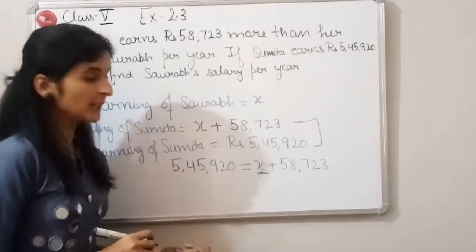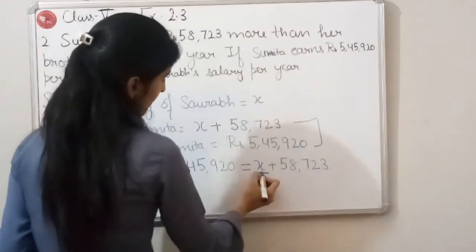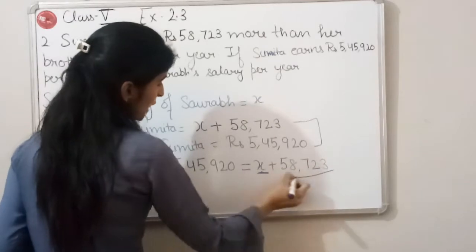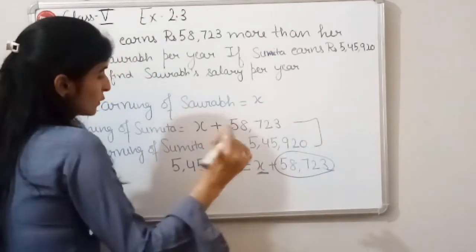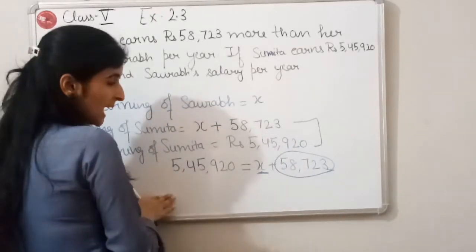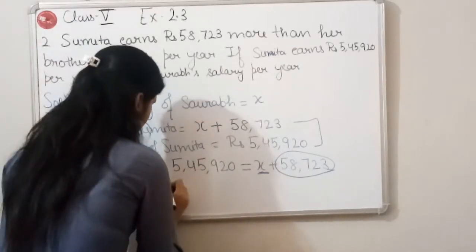So how will we find it out? See, here this 58,723 is getting added. So when it comes to this side, it will be subtracted.